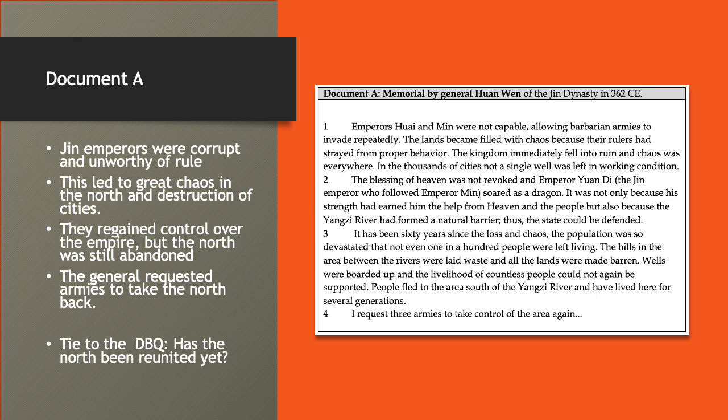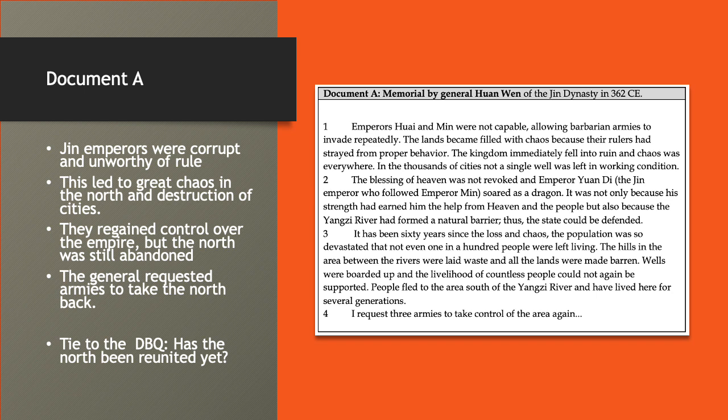That's a lot of loss of life. Then he's saying they did regain control over the empire, but not the whole thing, because the north is still abandoned and they're needing help to get that fixed. So, in this text, the general is requesting armies to take the north back. It has not been reunited with the rest of the empire, and he wants this to be fixed.